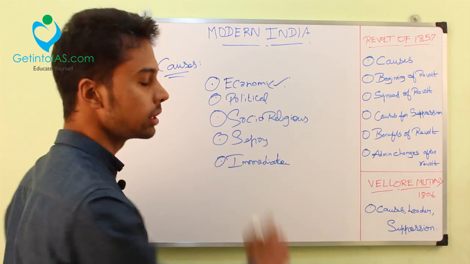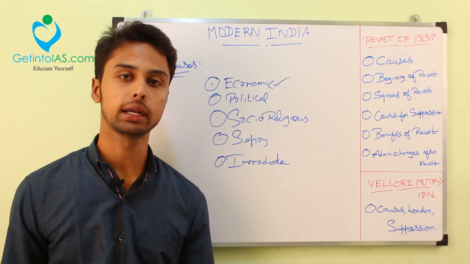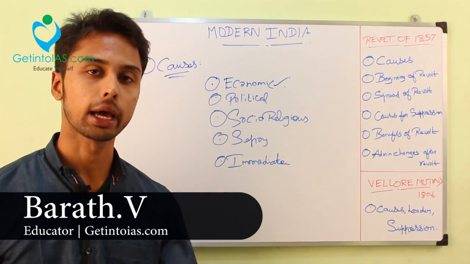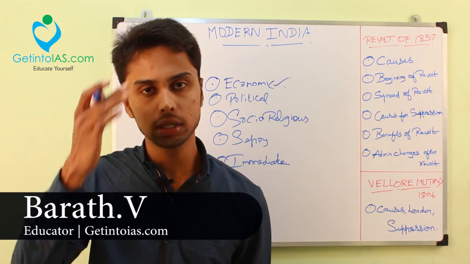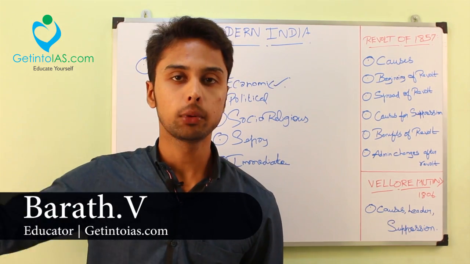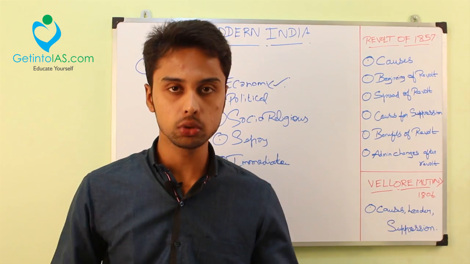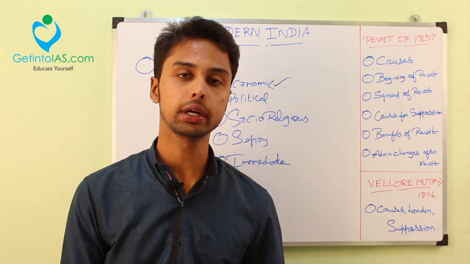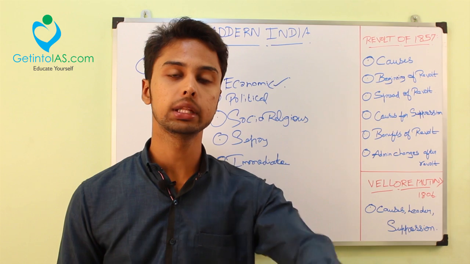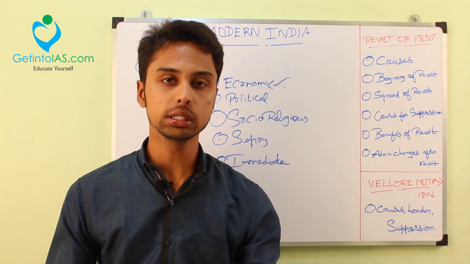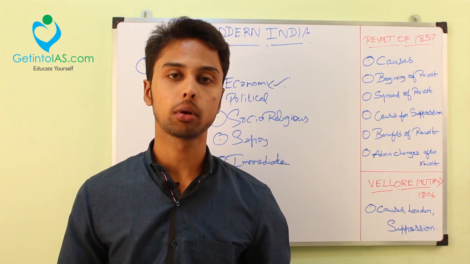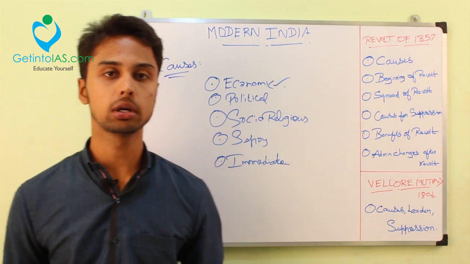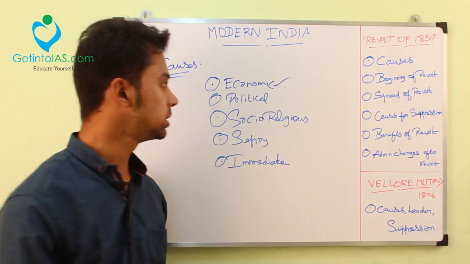the taxations of the British were so huge at that time that the peasants couldn't afford that rate. So that was one of the economic causes. Also, the British policies were encouraging the goods which were imported from Britain. So the Indian goods, the Indian handicraft goods, were not promoted much by the British. So what happened is the Indian peasants and the Indians lost their employment. So unemployment was created because of these economic reasons. So this is about the economic reason.